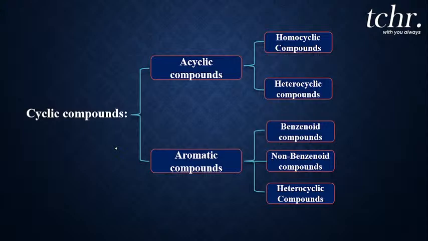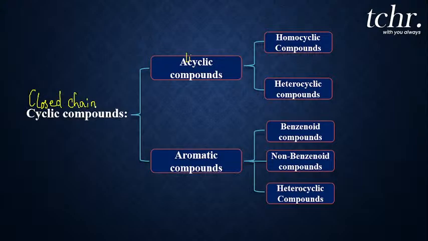Now if you take cyclic compounds, again they can be classified as alicyclic and aromatic compounds. Okay. In the classification into acyclic, cyclic, open chain, closed chain, now I have taken only the closed chain compounds, or ring compounds.